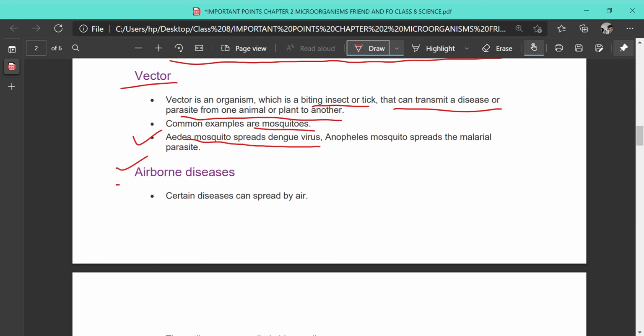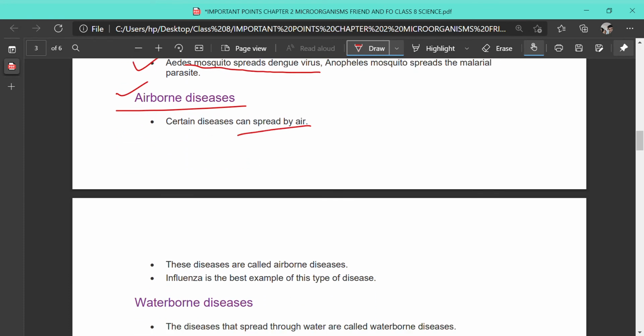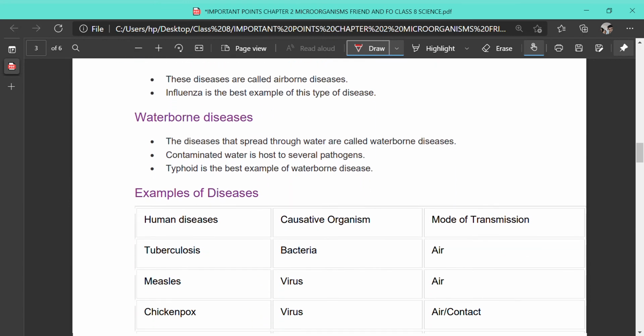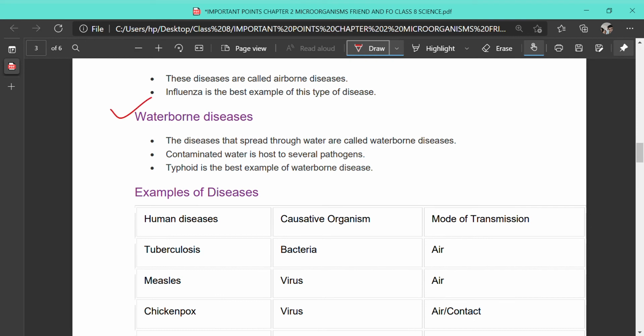Next, the airborne diseases. What are airborne diseases? These are certain diseases that can spread by air. Influenza is an example of an airborne disease. Waterborne diseases, similarly, are diseases caused by infections in the water.